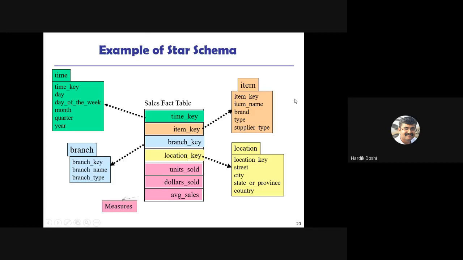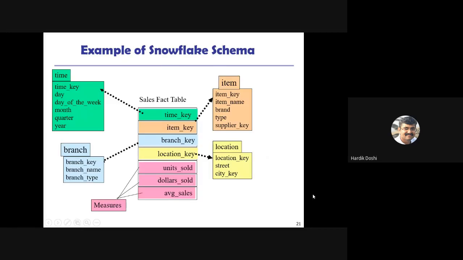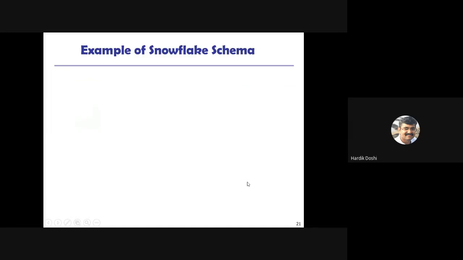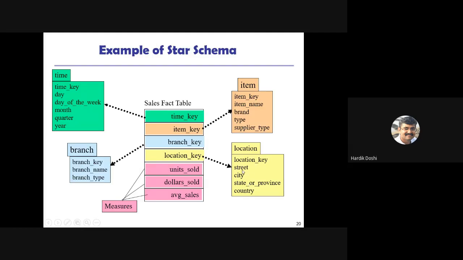That becomes another structure, which we call a snowflake schema. See, this is the snowflake structure. Instead of supplier type, now I took a supplier key over here, and this key is connected to the supplier table. Supplier key is connected with supplier type. In the same way for the location, I changed it also: location key, street, city, state, country. In some of the locations, state and country are the same, so I need to normalize this table.